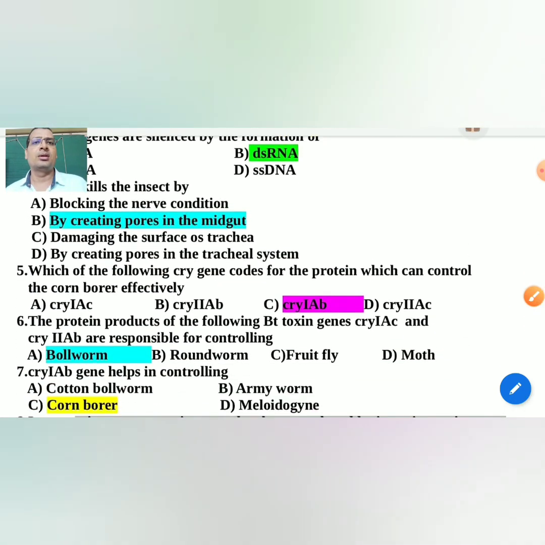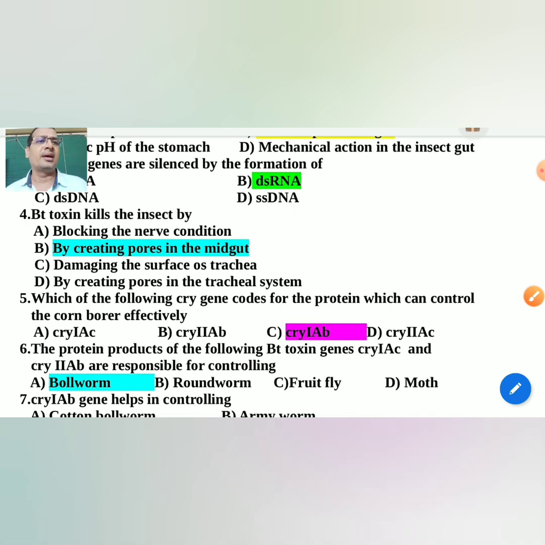Next, Bt toxin kills the insect by blocking the nerve conditions, no. By creating pores in the midgut, yes. Damaging the surface of trachea, no. By creating pores in the tracheal system, no. So Bt toxin kills the insect by creating pores in the midgut.